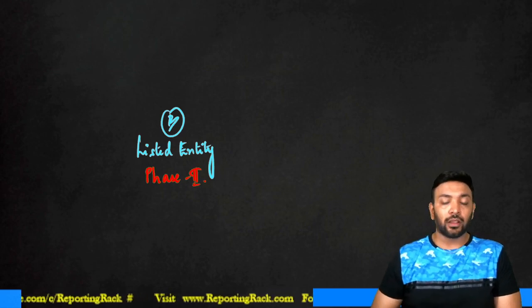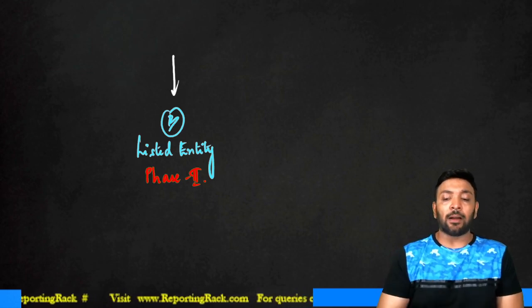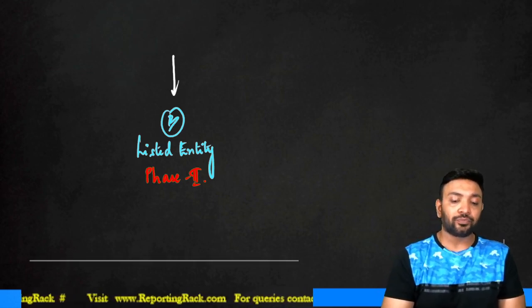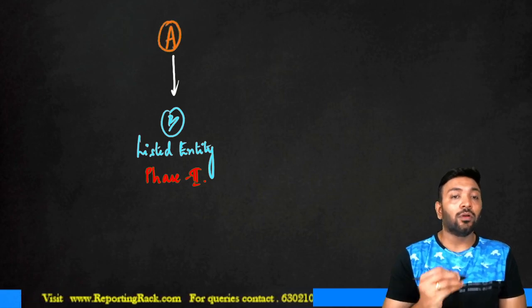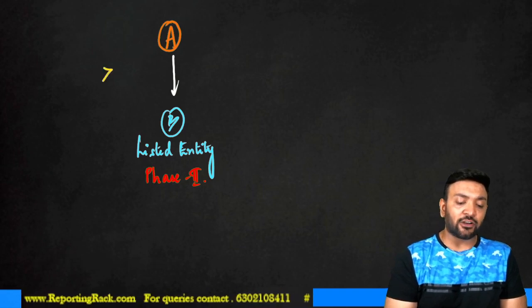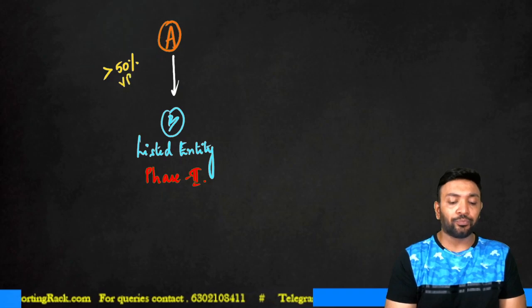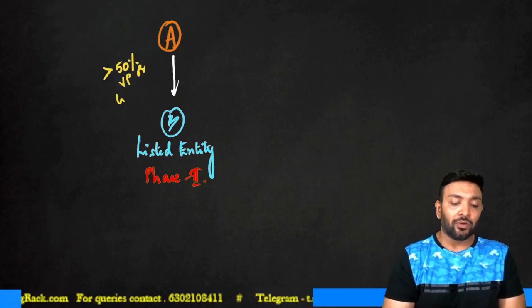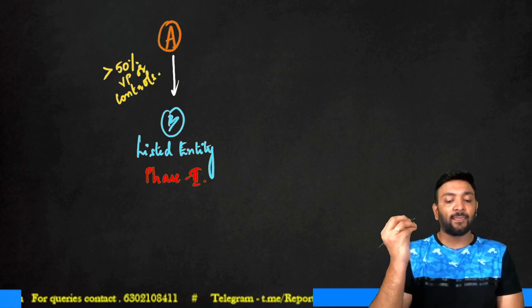Okay. It was controlled by a holding company, company A. Company A holds at least 50% of voting power or has a control. Right?